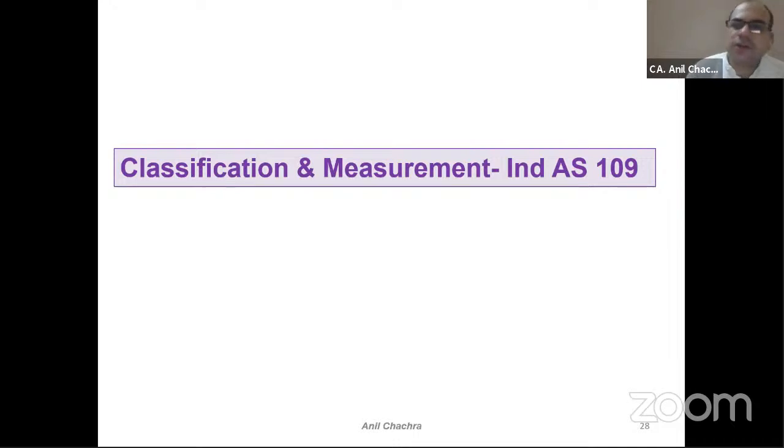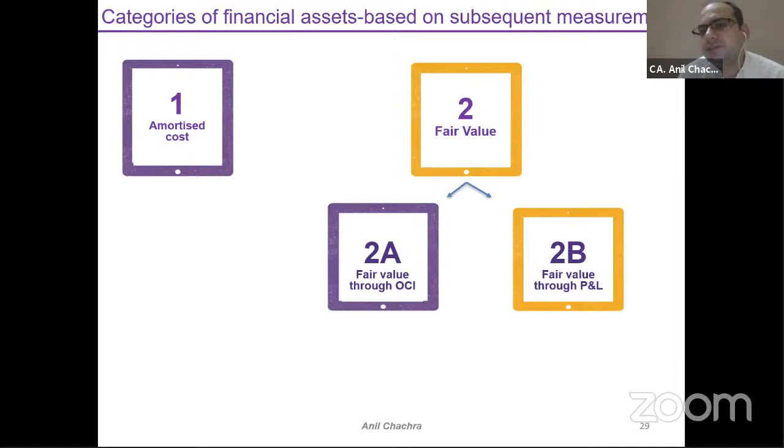Now let's take one brief discussion on this 109 part, right? 109 is relating to the classification. We will discuss the classification and the measurement part of this Ind AS 109. So under this 109 financial instruments part, we will discuss this in two categories. One is financial assets and one is financial liability. So first, let's discuss the financial assets part. How would you classify the financial assets?